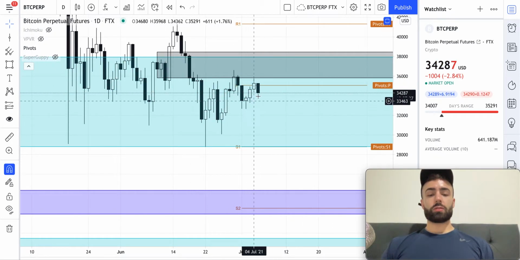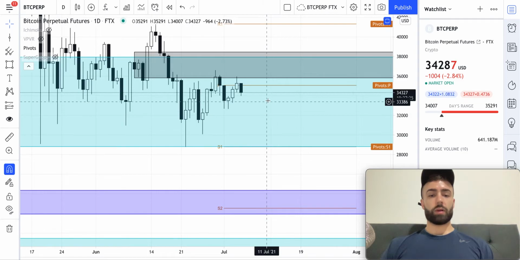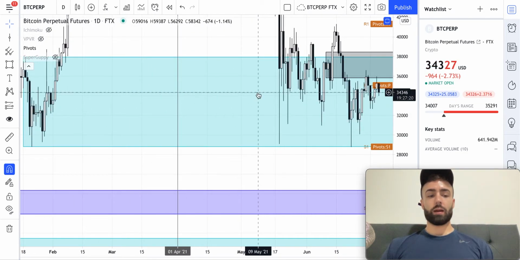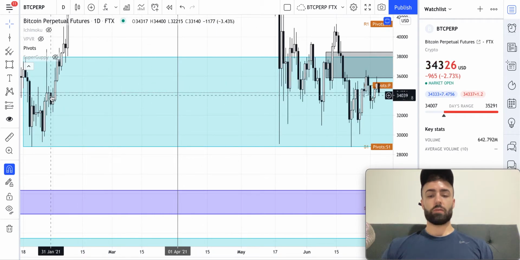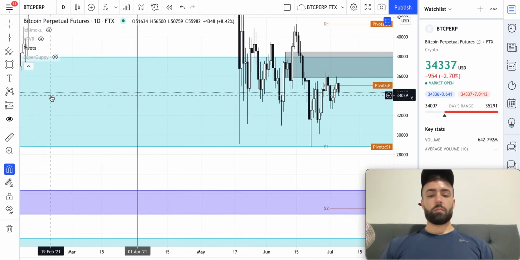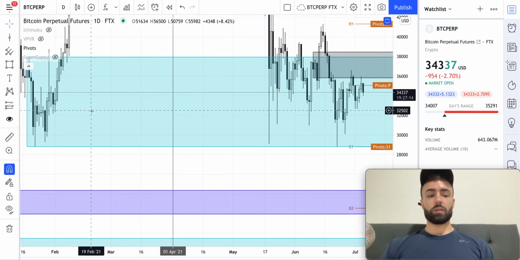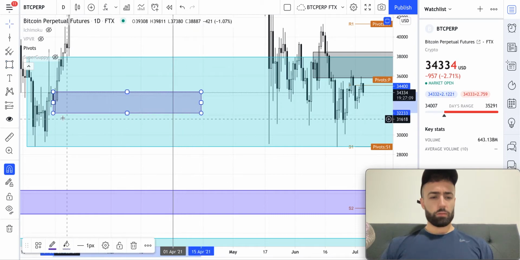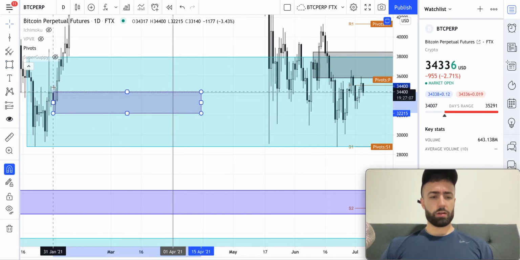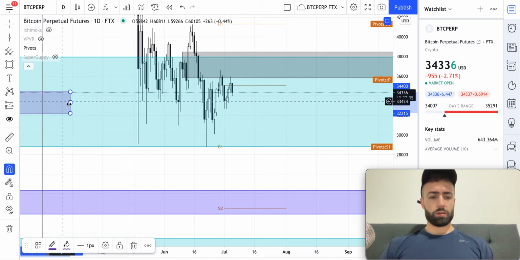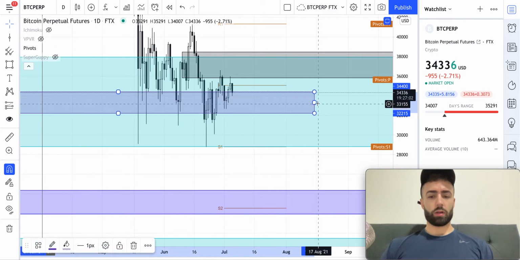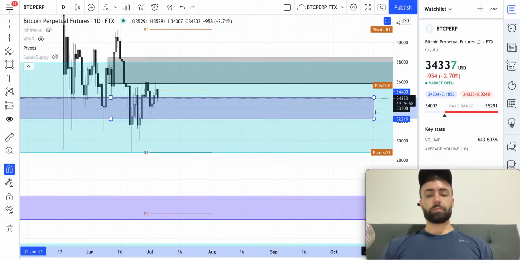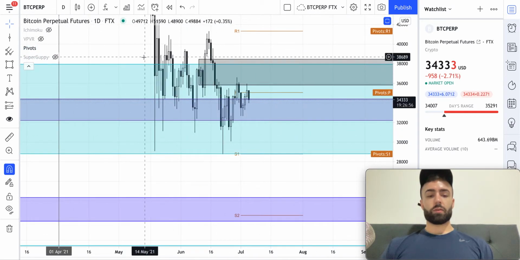So where do we go to now? Where are we looking for price to either bounce from or reject off of? Well, right now we're already on our support level for price, which is over here. But the thing about this level is, if we draw, let's just draw a box around this level, make it easier for us to see here. This level is an interesting one because this has been the bull's main support for several tests now.